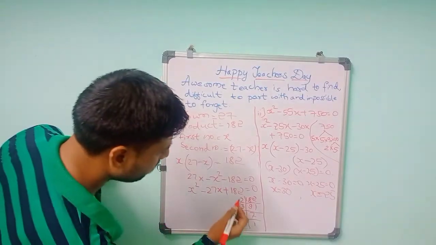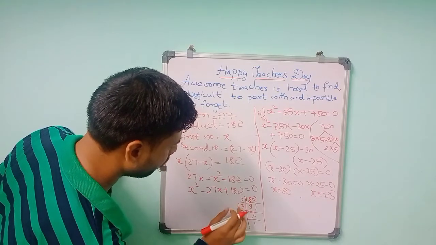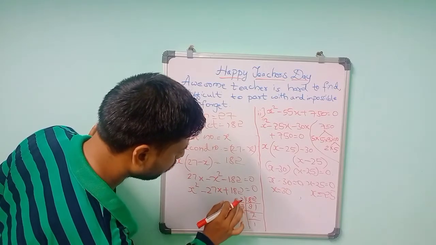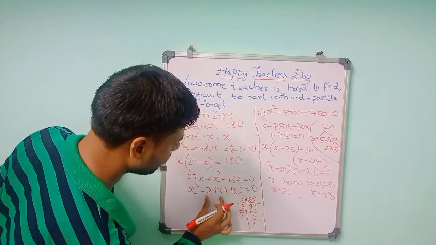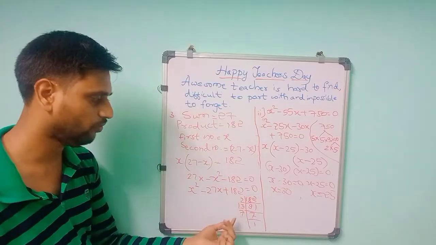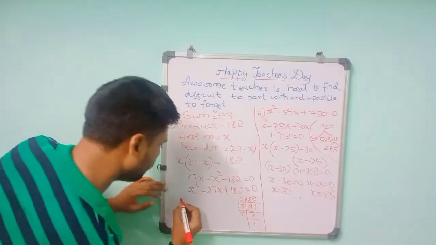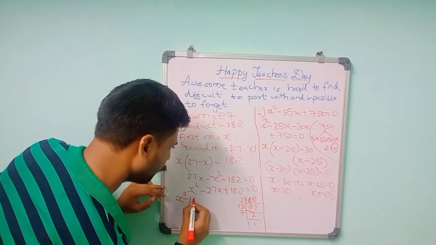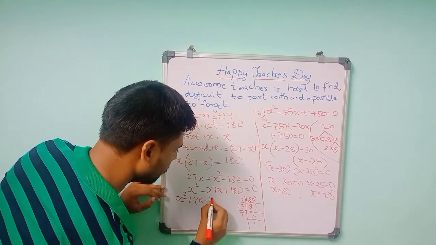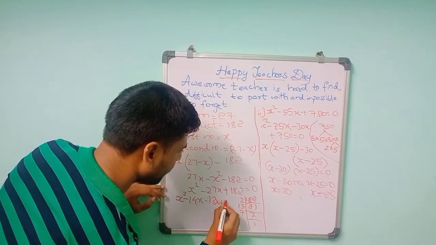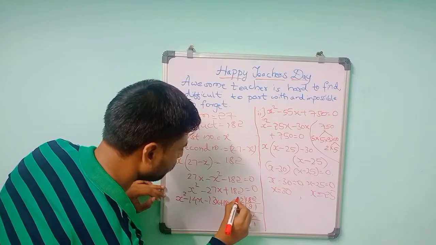So here if you see these two numbers, only a 2-digit number should come because 27 is there. So 2 into 7 is 14. 14 into 13 is 182. So now 2 into 7 is 14 and the remaining is 13. So you can split this one as x square minus 14x minus 13x plus 182 is equal to 0.